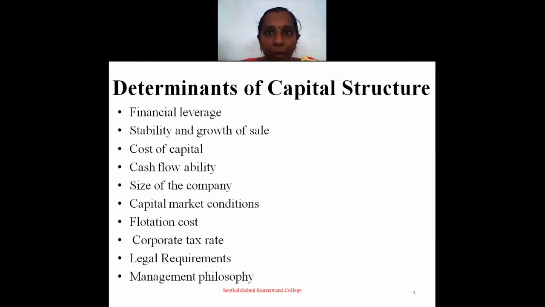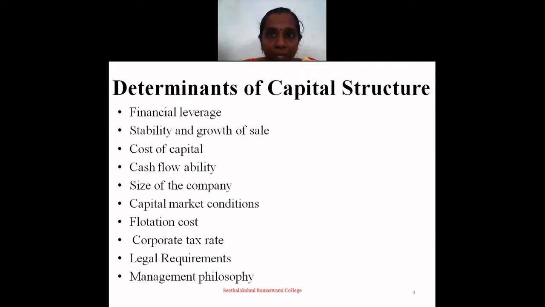The firms which have stable sales are not likely to face any difficulty in meeting their fixed commitment of interest and principal repayment. Hence, they can employ more debt in capital structure. However, the firms which have widely fluctuating sales should be more careful. The next one is cost of capital.